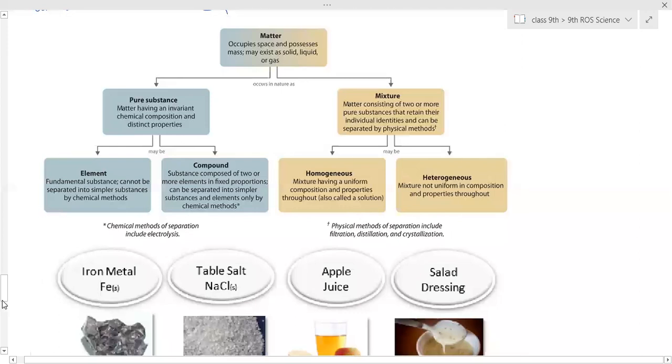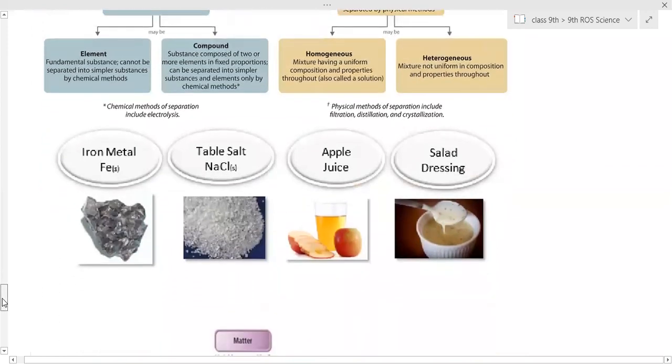One by one we have to study these in this chapter. These are a few examples. Iron metal is an element. Table salt, the common salt we use in cooking, NaCl, is a compound.